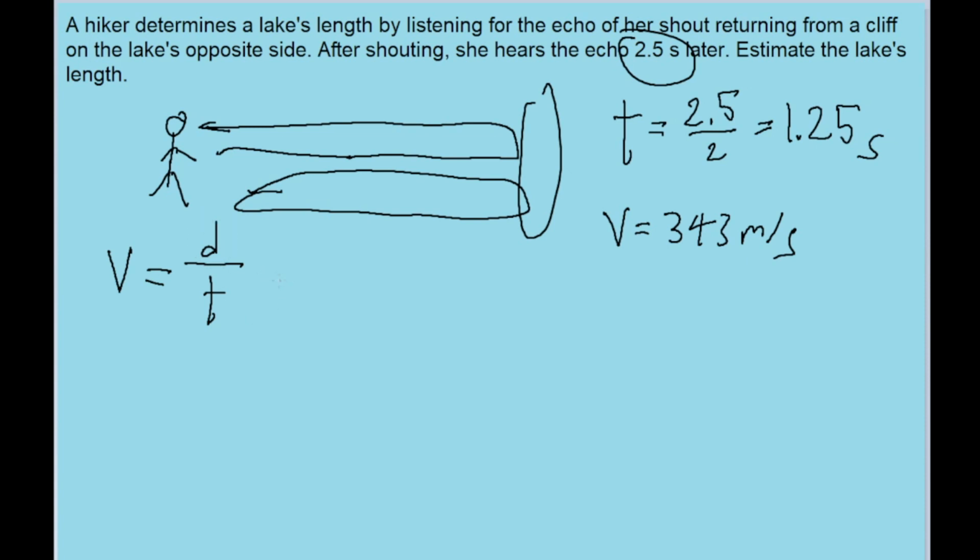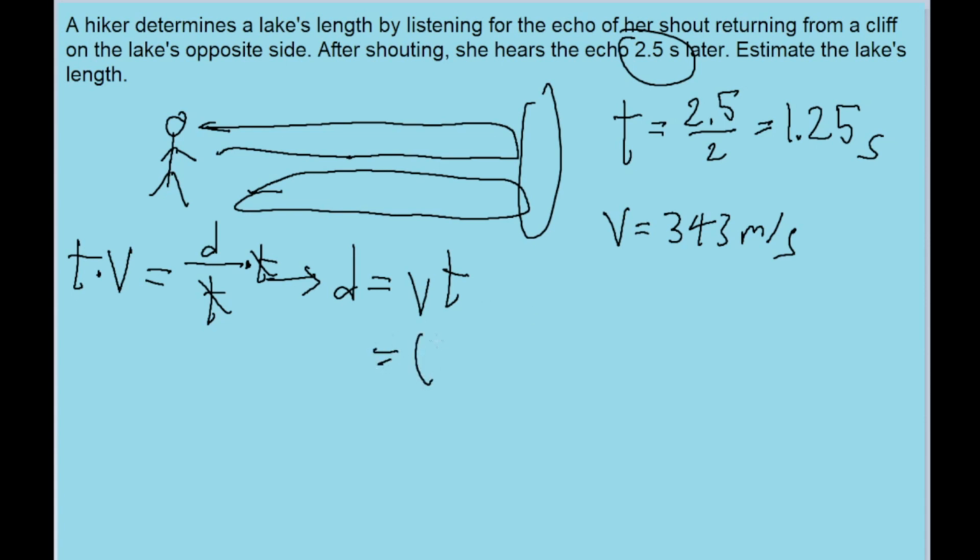If we want to solve for d, then we isolate d algebraically by multiplying both sides of this equation by t, so that the t's cancel out on the right-hand side. So we're left with an equation telling us that the distance the sound travels is equal to the speed multiplied by the amount of time it takes.